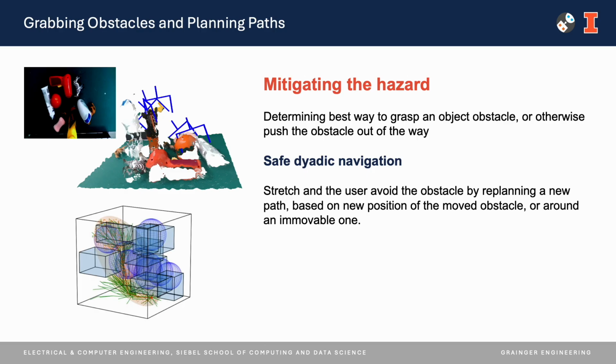Once a hazard is identified and understood, the robot should be able to grasp that object. If it's too heavy or large to move, the robot can maybe try to move it with the base. Otherwise, the hazard will need to be avoided.